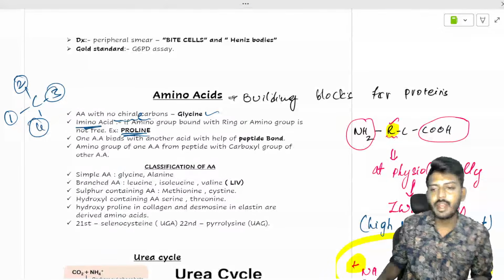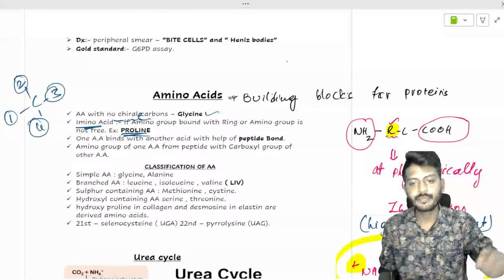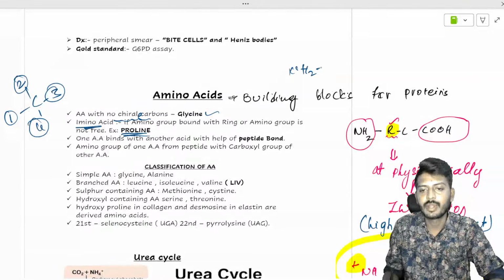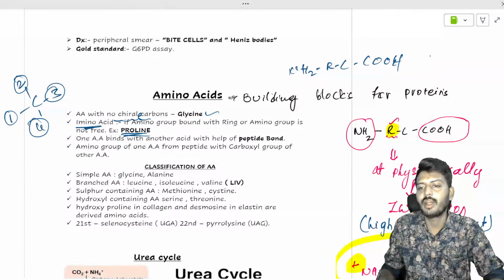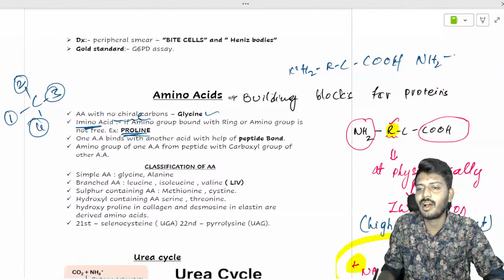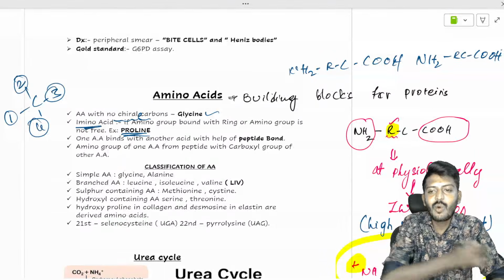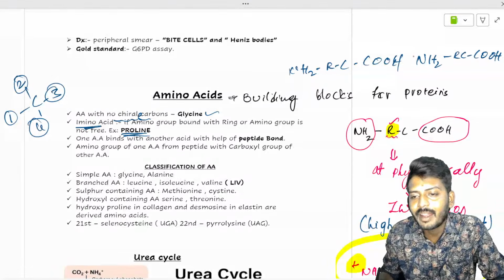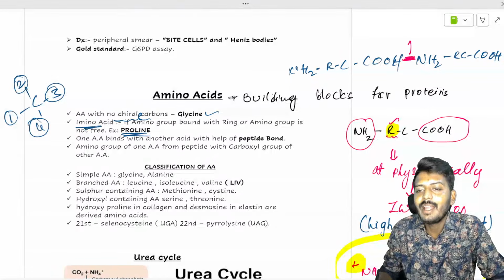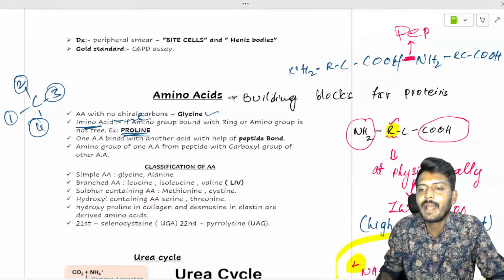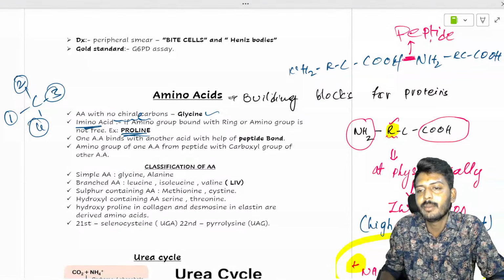Okay, so now let's take one amino acid, NH2, R group, C, COOH, and one more amino acid, NH2, R group, C, COOH. So we have 2 amino acids. One amino acid binds with another amino acid with the help of a bond called the peptide bond. What is the name of the bond?